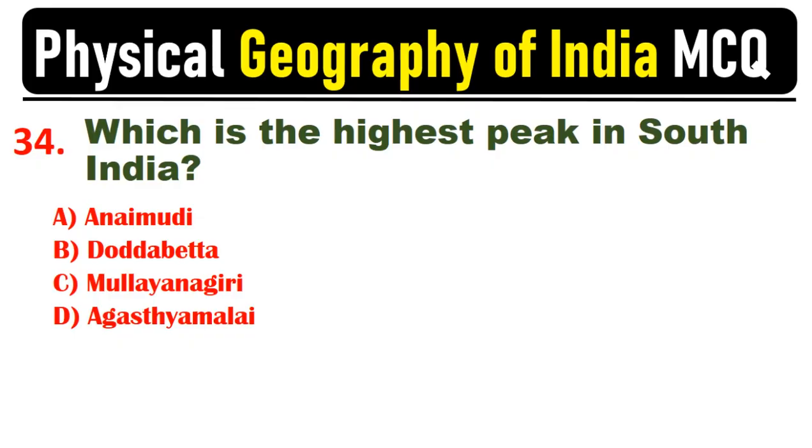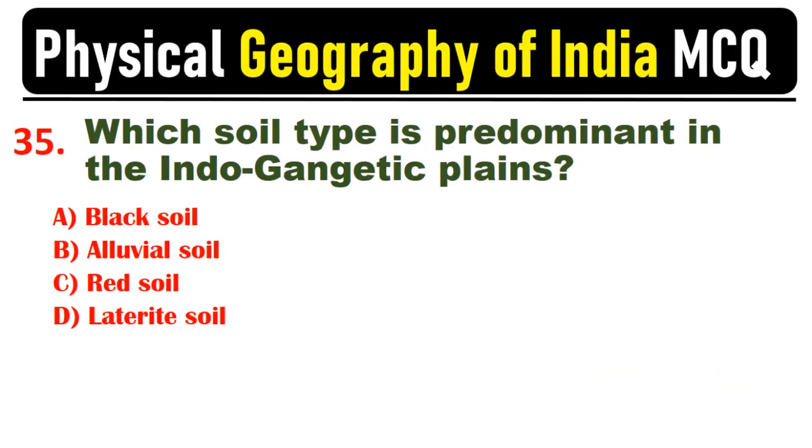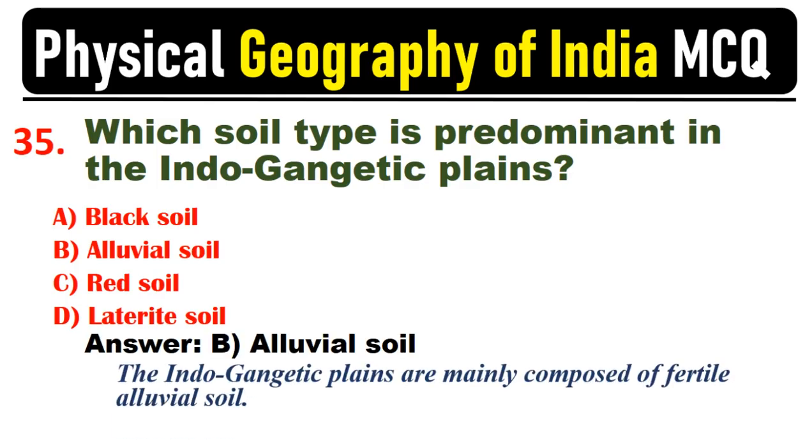Which is the highest peak in South India? Answer. A. Anamudi. Anamudi, 2695 meters in Kerala, is the highest peak in South India. Which soil type is predominant in the Indo-Gangetic Plains? Answer. B. Alluvial soil. The Indo-Gangetic Plains are mainly composed of fertile alluvial soil.